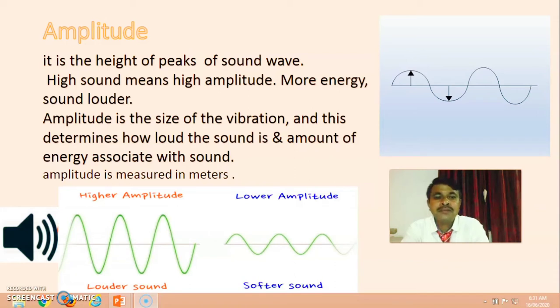I also repeat, high sound means high amplitude. Here in this diagram, higher amplitude means louder sound. Second, lower amplitude means softer sound. Another important definition: amplitude is the size of the vibration, and this determines how loud the sound is and the amount of energy associated with the sound.